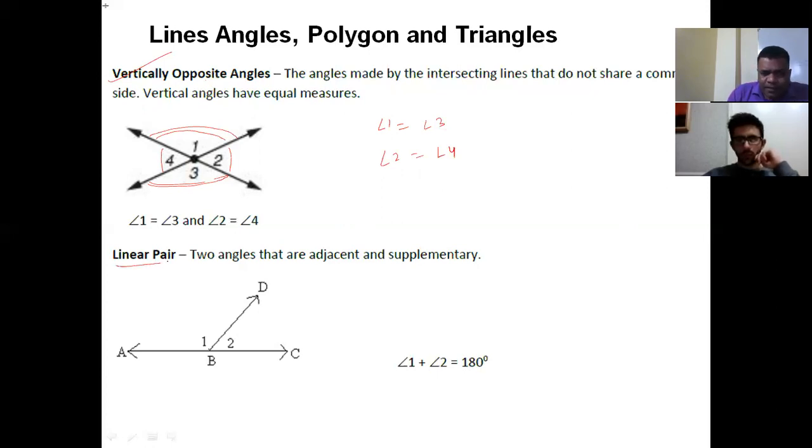Next one is the linear pair. What is a linear pair? A pair of angles on a line. You take one line, and on it, if you take a line like this, you get two angles, right? Maybe theta 1 and theta 2. This theta 1 and theta 2 is called a linear pair, because on a line we have a pair of angles. Linear pair angles always sum to 180 degrees.